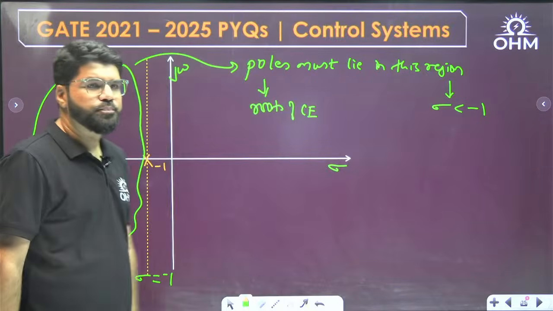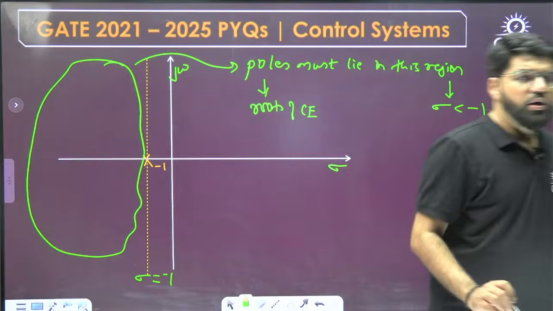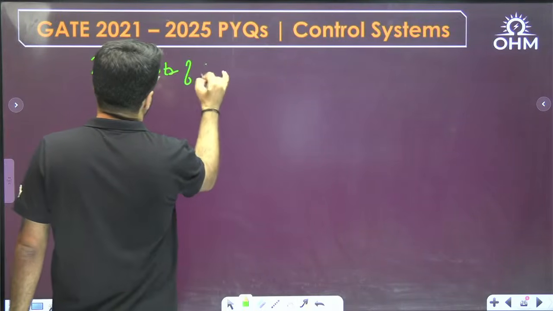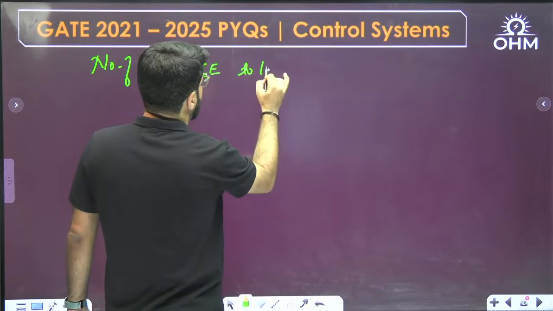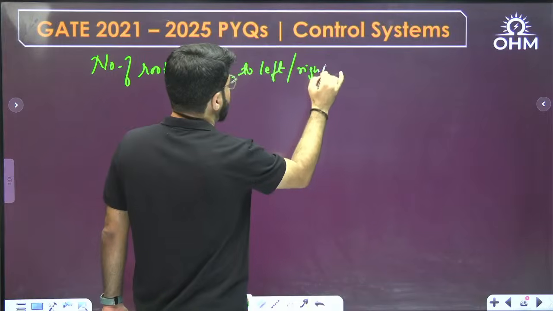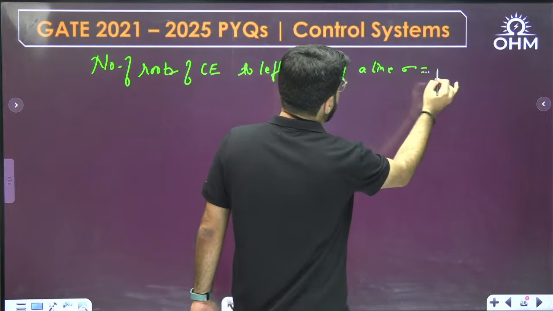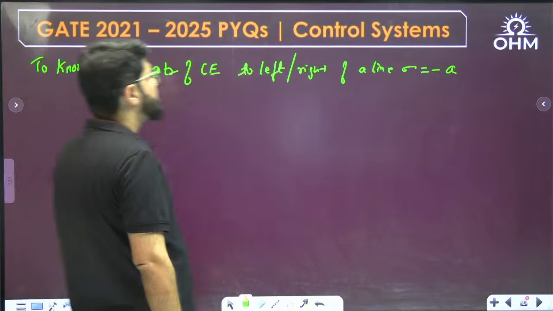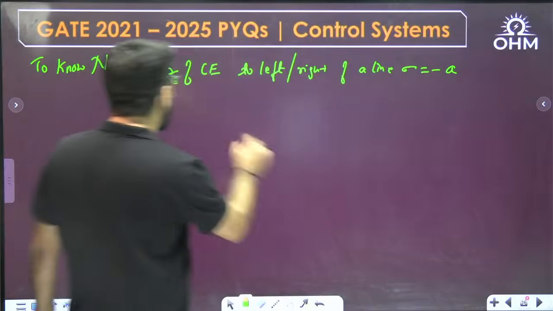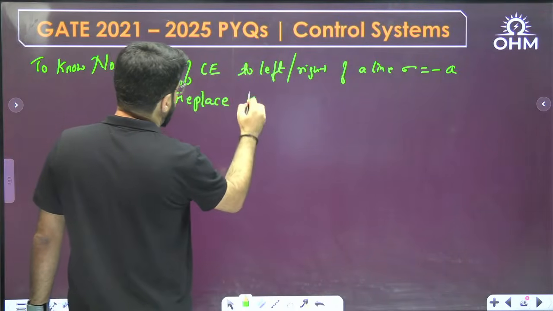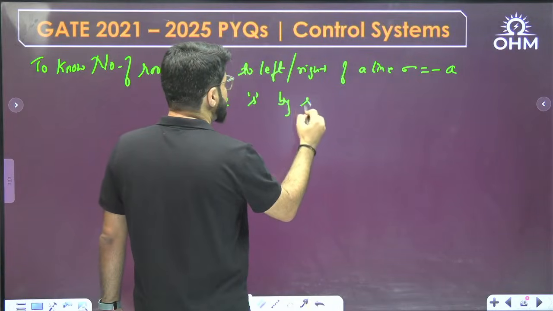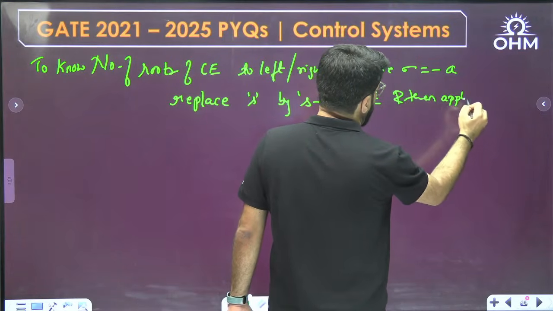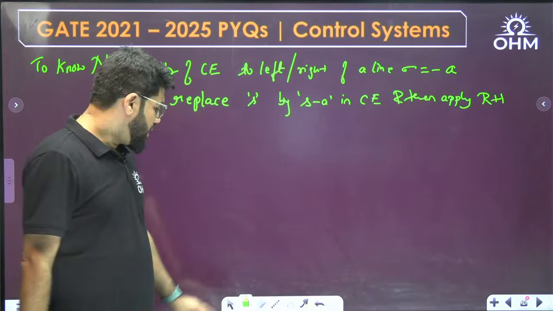So dear, whenever you want the number of roots of the characteristic equation to the left or right of a line sigma equal to minus a, the procedure is, I am not deriving it, I am giving you the conclusion so that we solve more and more questions: replace s by s minus a in the characteristic equation, and then apply the RH criteria. This is what is to be done.